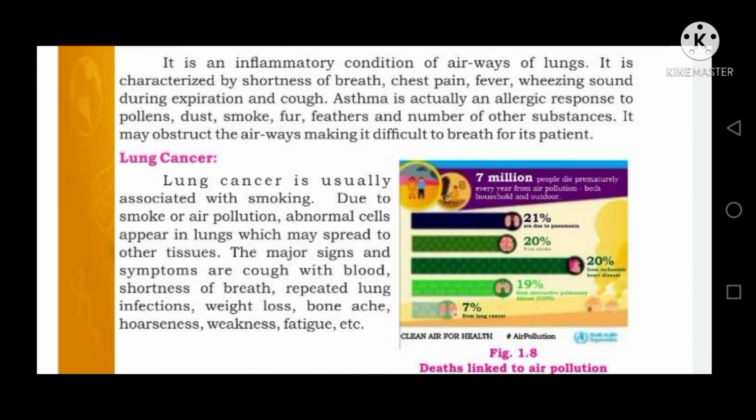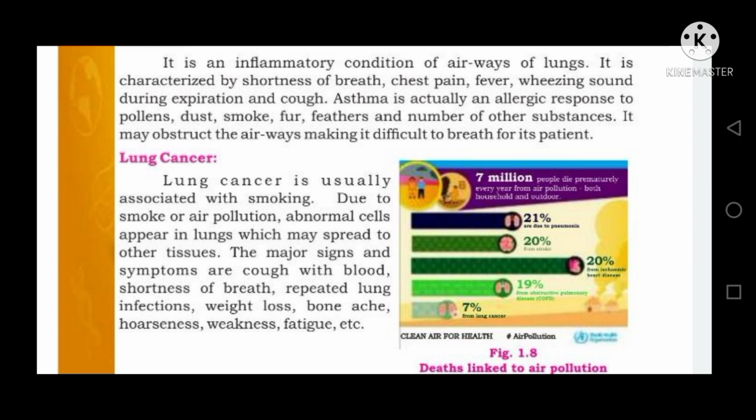Next to it is lung cancer. Lung cancer is usually associated with smoking because smoking has harmful substances like nicotine, tar, etc. And due to smoke and air pollution, abnormal cells appear in the lungs, which may spread to other tissues.